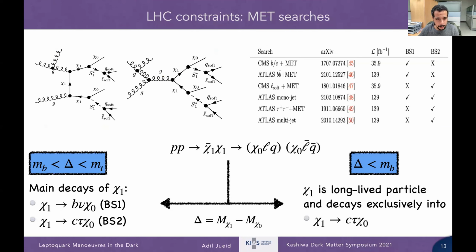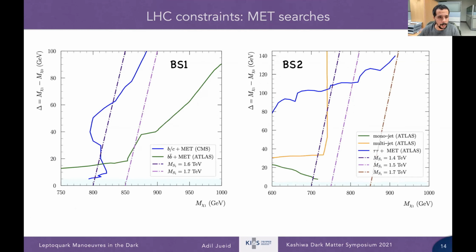Okay, so here are the limits, and basically we have the MET searches. I don't have so much time, so I have to run very quickly. We have 2 regimes: one where delta is larger than the mass of the B, and one where it is smaller than the mass of the B. If it's smaller than the mass of the B, we have only long-lived signatures, which we don't use in this analysis. So we focus on the regime where delta, which is the mass splitting between Chi1 and dark matter, is larger than the mass of the B quark. Okay, so here are some exclusions. For BS1, the constraints are much stronger, while for BS2, we have a relaxation of the constraints.